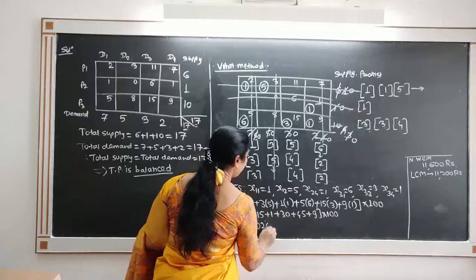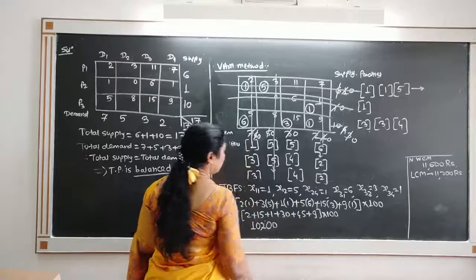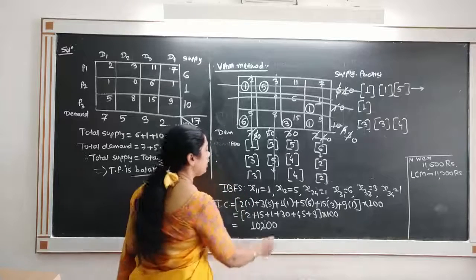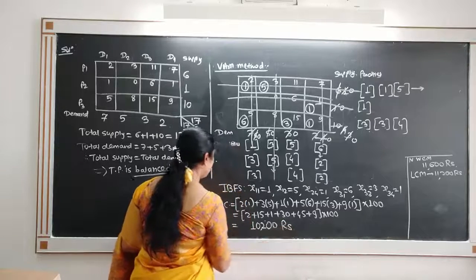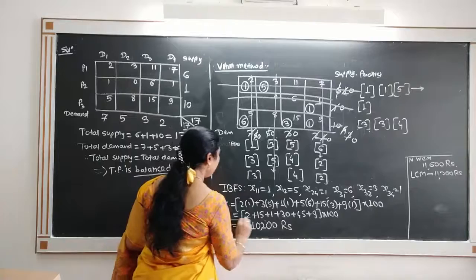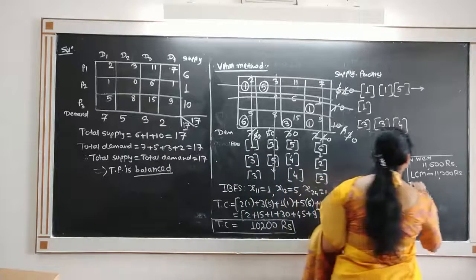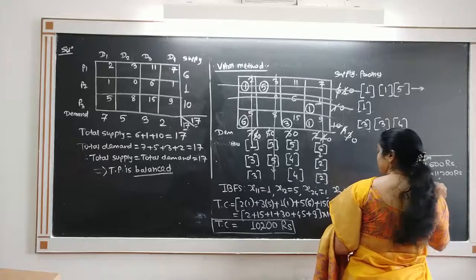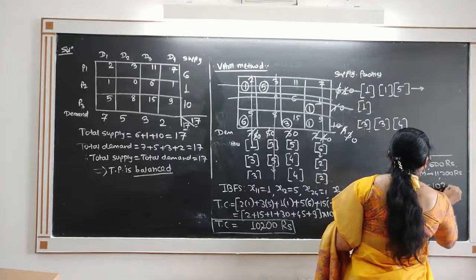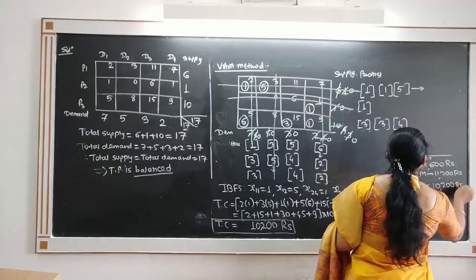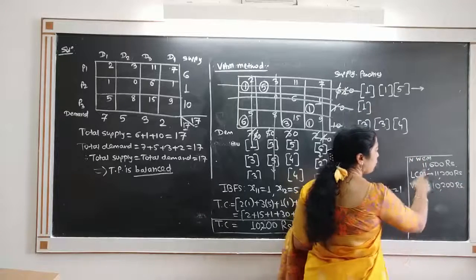102 into 100, so 10,200 rupees. This is the transportation cost by VAM method. So by VAM method, the transportation cost comes to be 10,200 rupees.